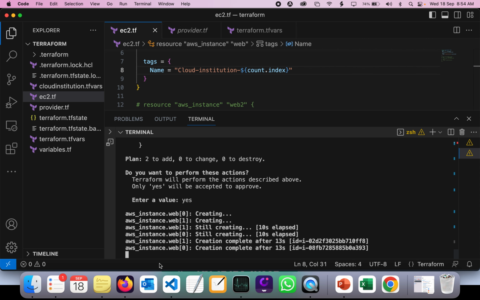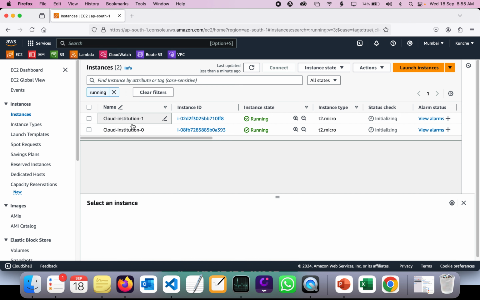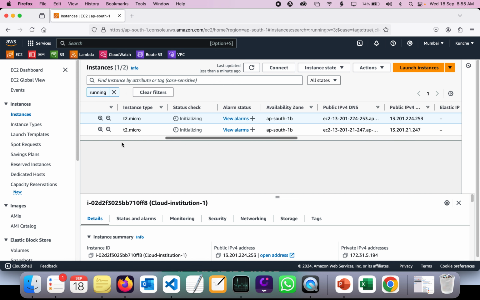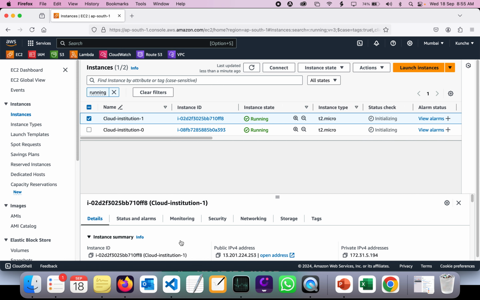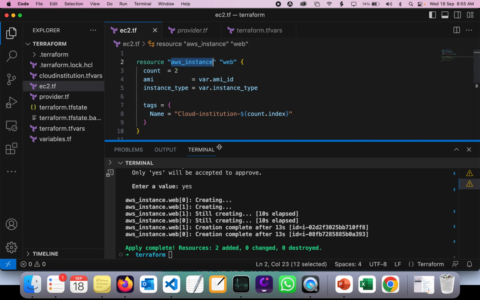Still creating. Let's go and refresh this console for the running instances. As you can see, cloud institution 0 and cloud institution 1, both instances are creating. So this is how you create instances using the Terraform AWS instance count index.